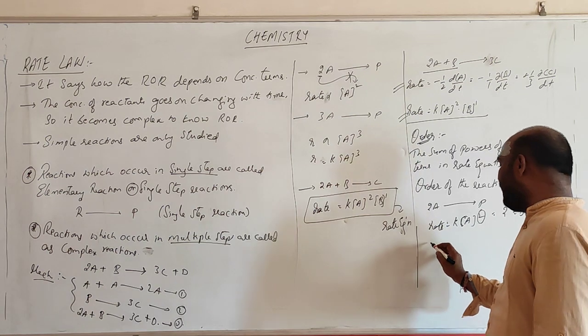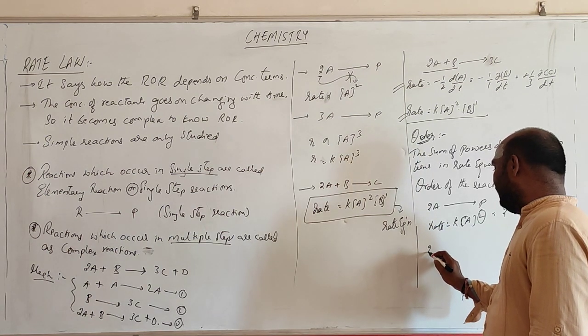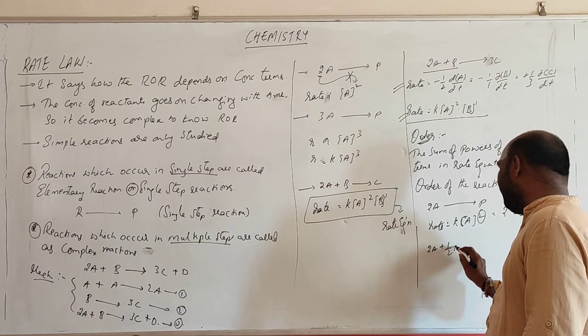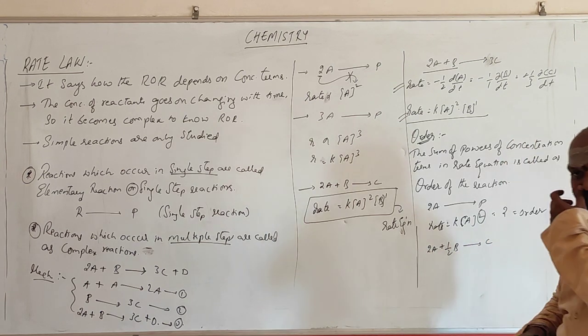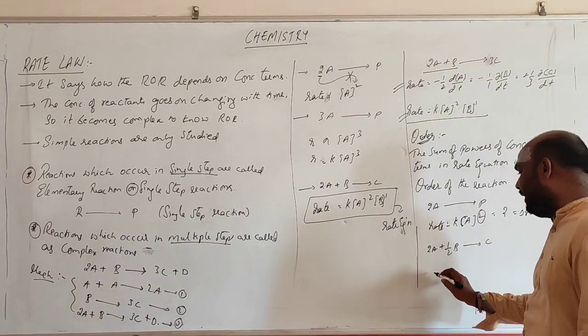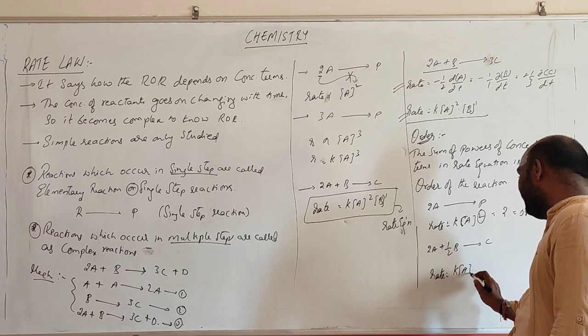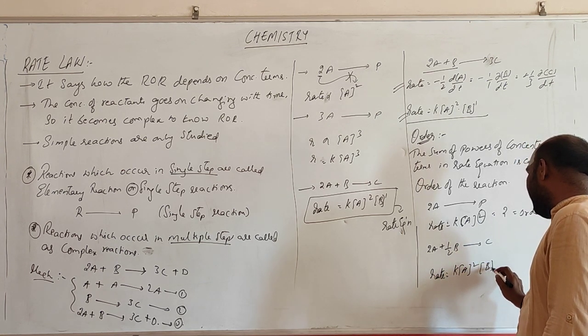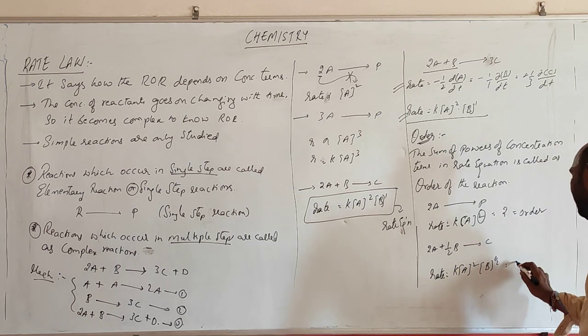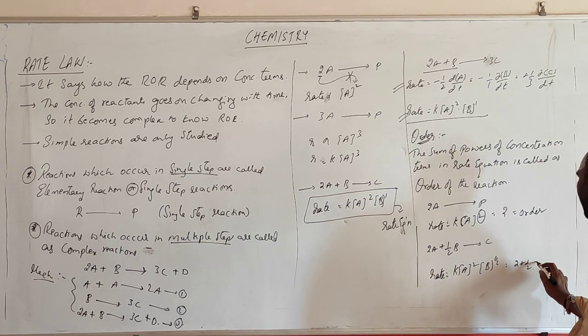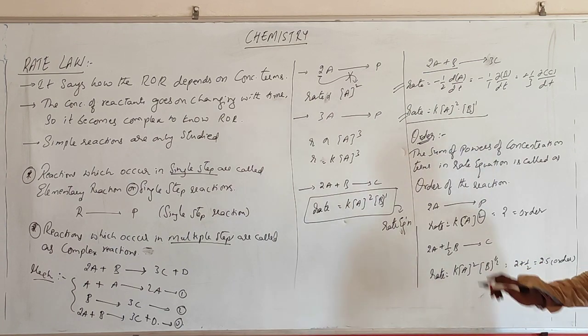Suppose I take a pattern like 2A plus half B giving rise to C. If I want to write the rate equation for this, what happens? It is K into A square B power half. So what is the order? 2 plus half, so 2.5 is the order of this reaction.